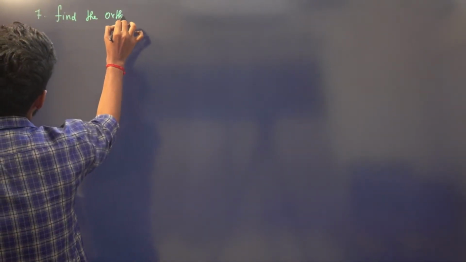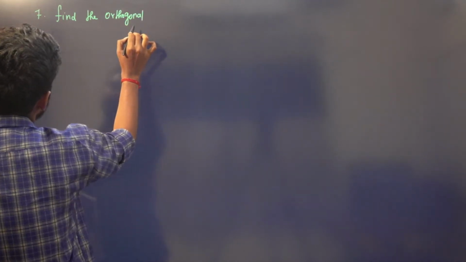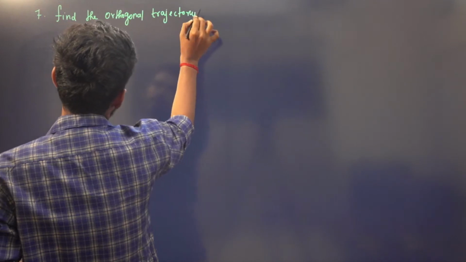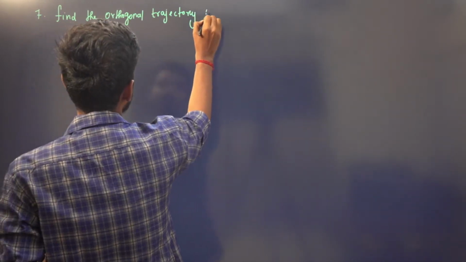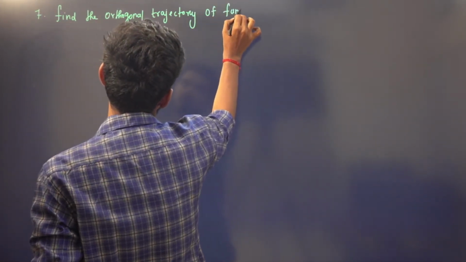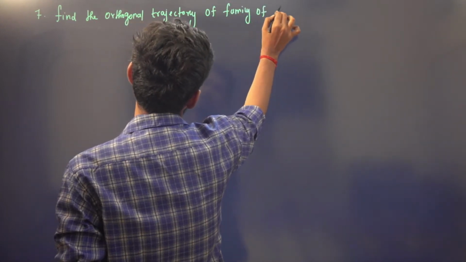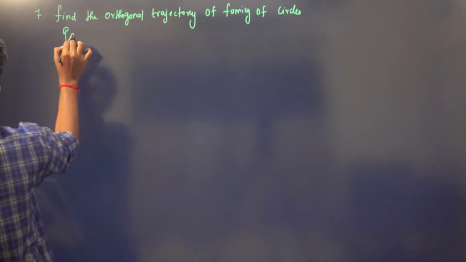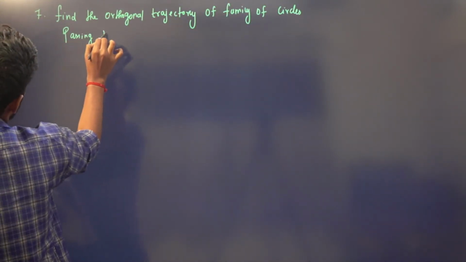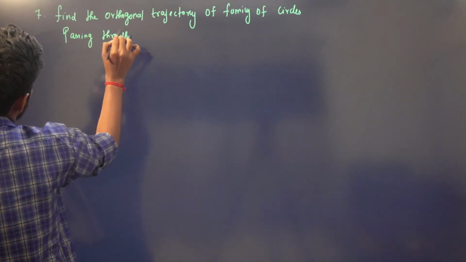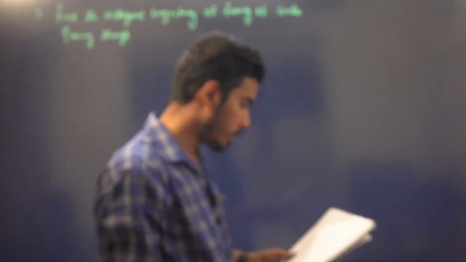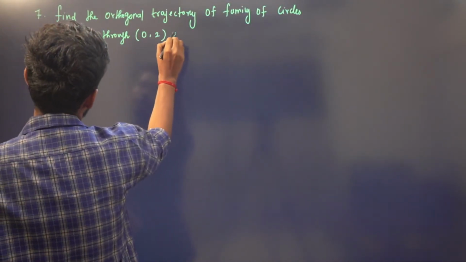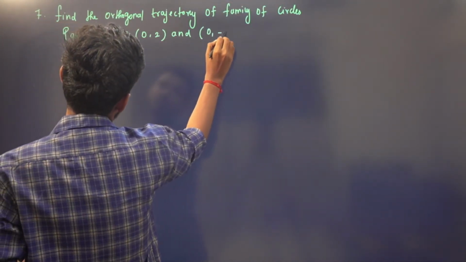Find the orthogonal trajectory of the family of circles passing through (0, 2) and (0, minus 2).